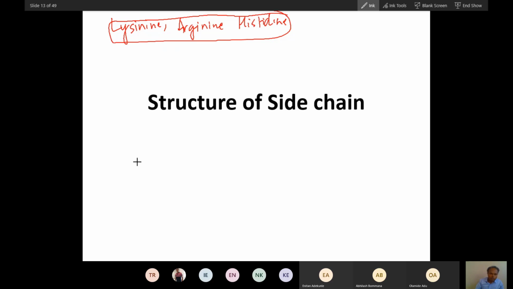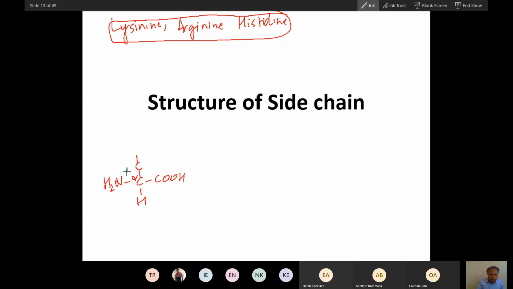Now see, lysine. What is lysine? Let me draw. This is amino, and this is acid. Now this is H, so you put it here. This becomes alanine. This is the alpha carbon.